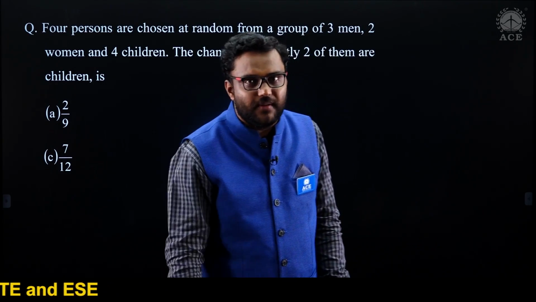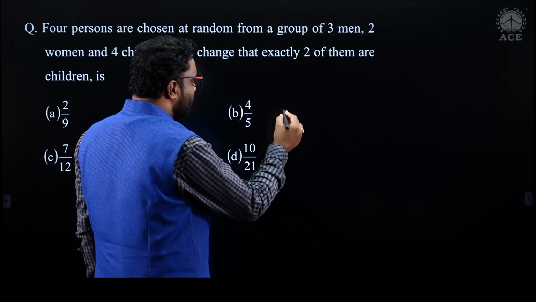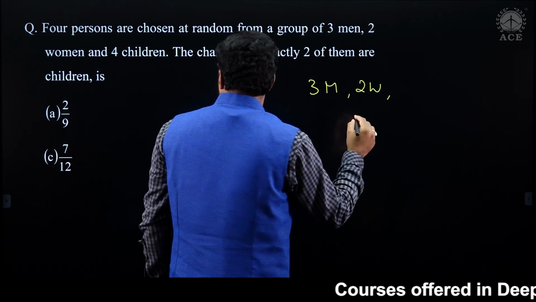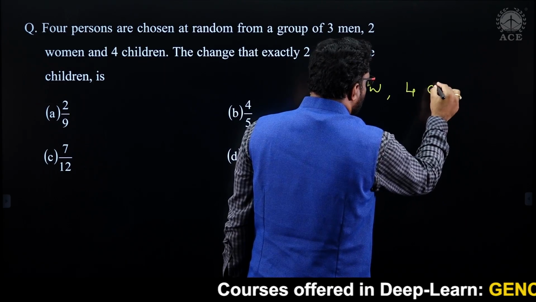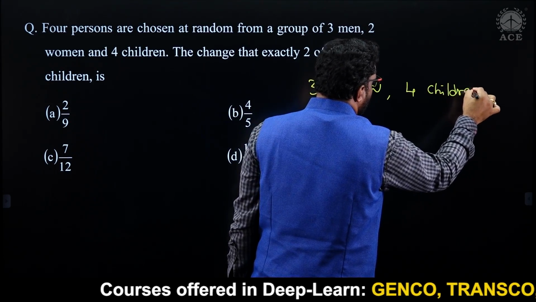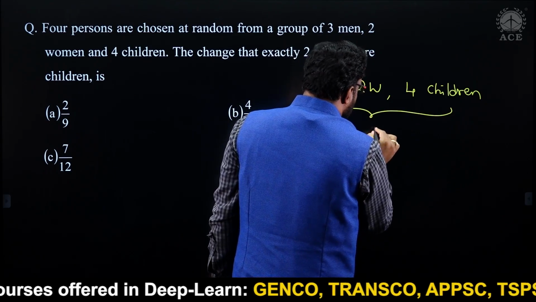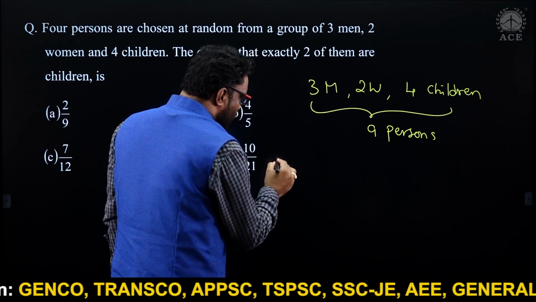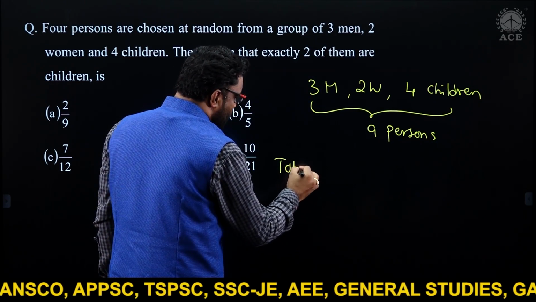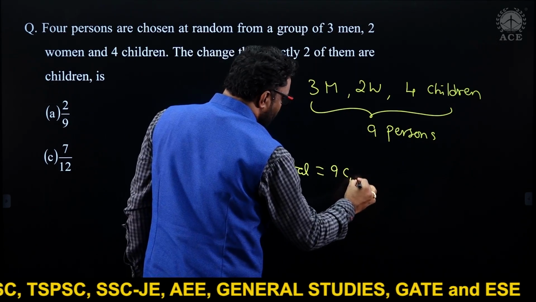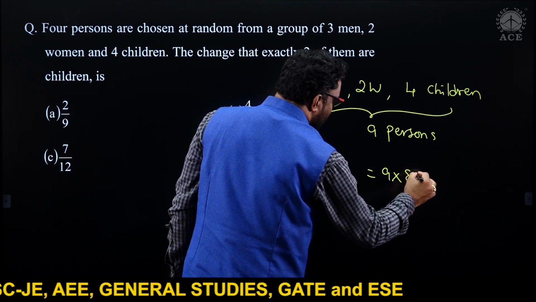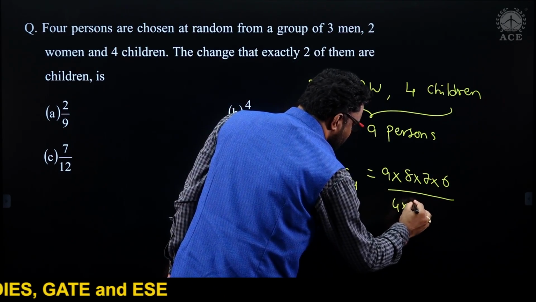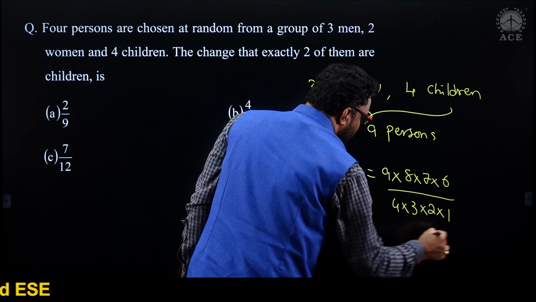In probability also they gave a simple question. They mention 3 men, 2 women and 4 children are there. Total we have 9 persons. You have to select 4 people in this group. So the total outcomes is nothing but 9C4, which is 9 into 8 into 7 into 6, divided by 4 factorial, I can say 4 into 3 into 2 into 1.